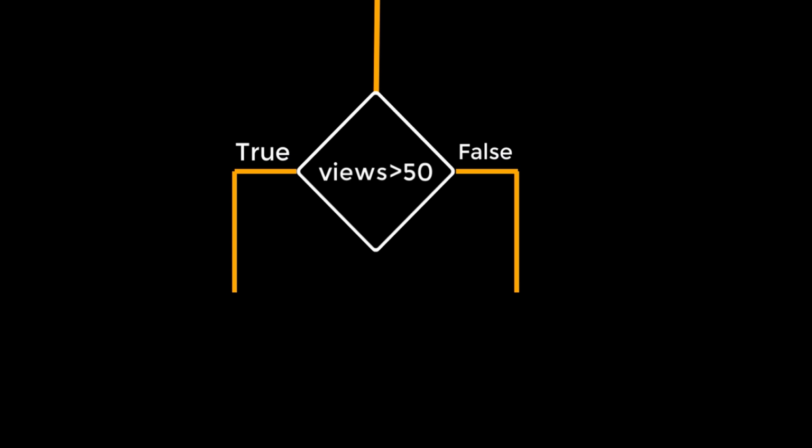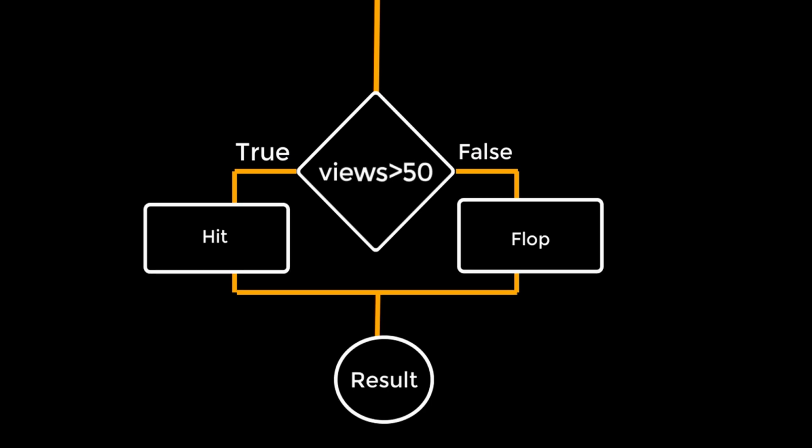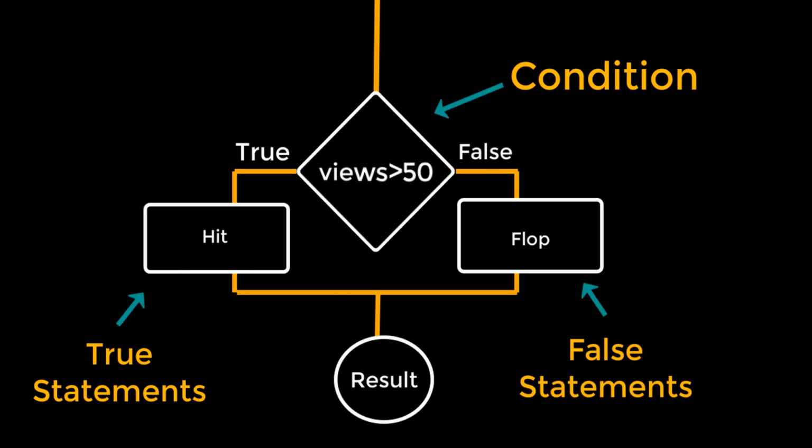Now let's understand this scenario from the flowchart. If video views are more than 50, it means that video is hit. Otherwise, video is flop. Quite simple, right? So in decision making, we have a condition. In this case, it is views more than 50. Then we have a bunch of true statements and false statements. True statements will happen if our condition is met. False statements will happen when the condition isn't met. So in this case, it will print hit if views are more than 50 and flop when less than 50.